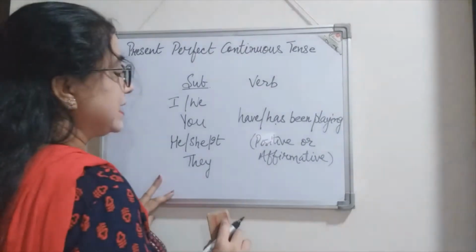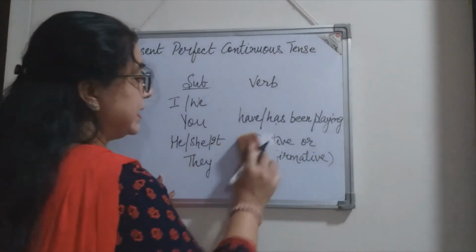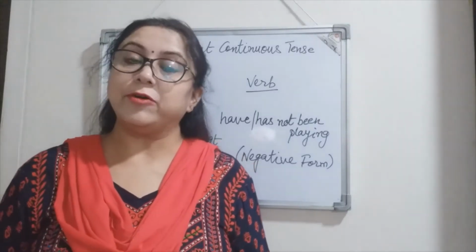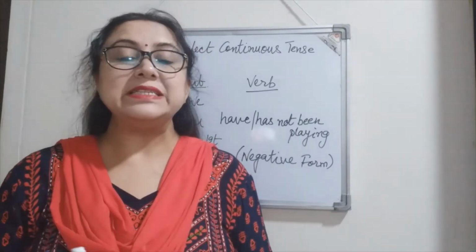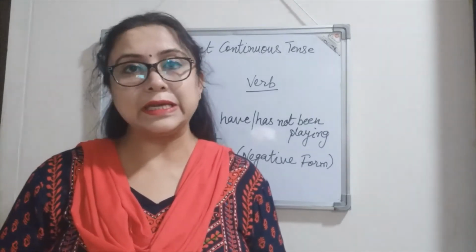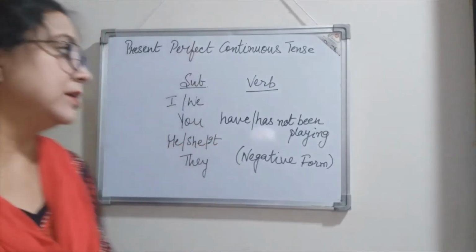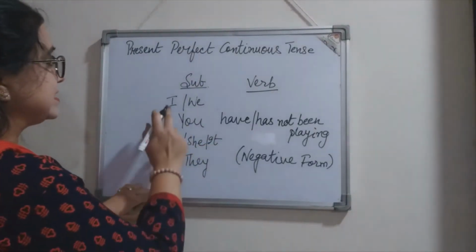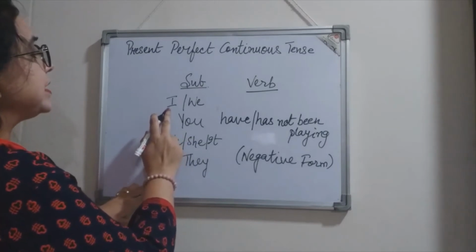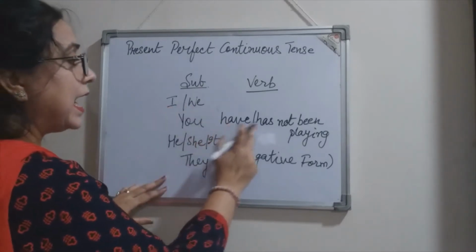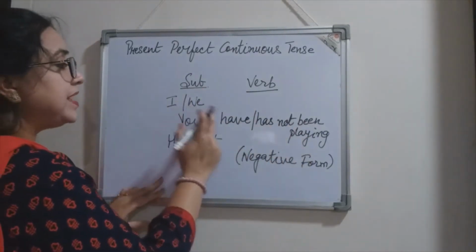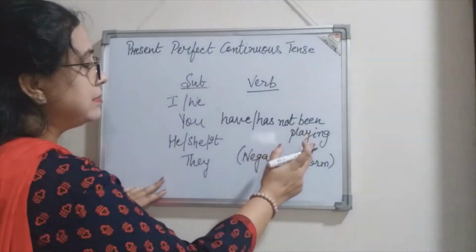Now let us see the same sentences in negative form. In negative form, as I've already told you before, there is a not in the sentences, right? Now let us see the structure of the sentences. First person singular number, I have not been playing. Plural number, we have not been playing.